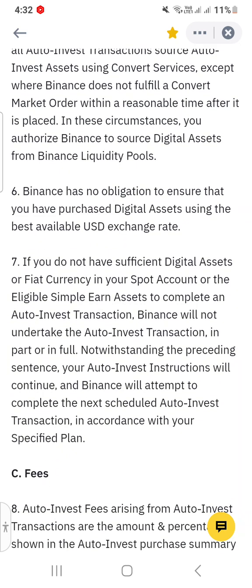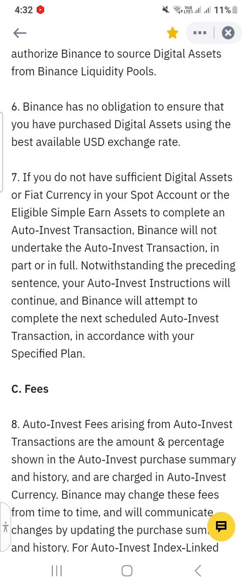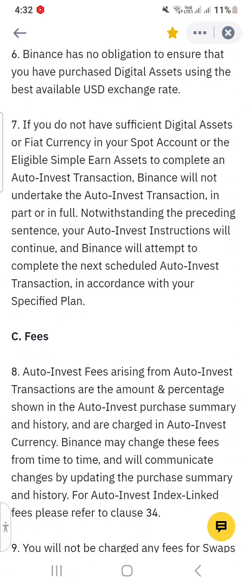Number 6, Binance has no obligations to ensure that you have purchased digital assets using the best available USD exchange rate. If you do not have sufficient digital assets or fiat currency in your spot account or the eligible simple earn assets to complete an auto invest transaction, Binance will not undertake the auto invest transaction in part or in full. Notwithstanding the preceding sentence, your auto invest instruction will continue and Binance will attempt to complete the next scheduled auto invest transaction in accordance with your specified plan.